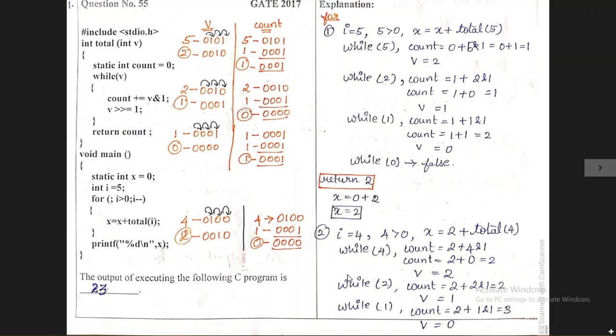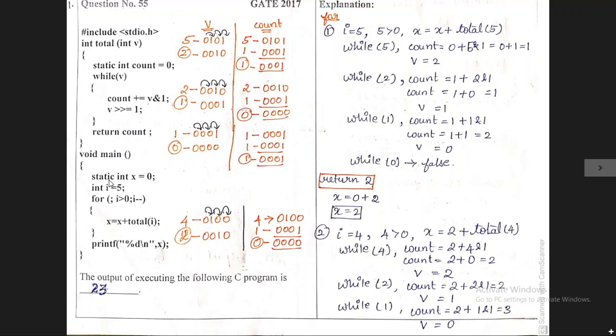In this first question, they have given one program and you have to find the output of this program. In this program, we have two functions. One is the main function and the next one is a user defined function, which is the total function. You always know the flow of execution will always start from the main function, so the cursor will start from the main function. Inside the main function,